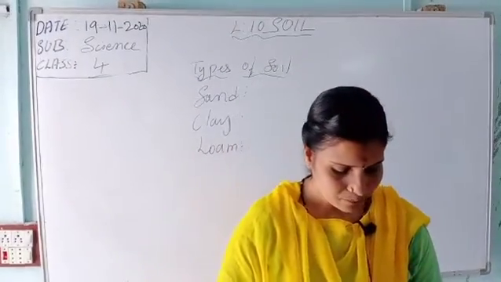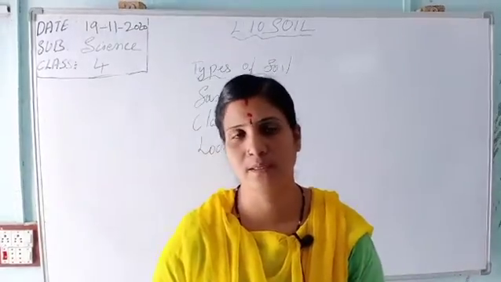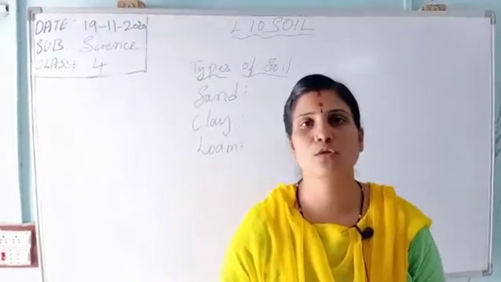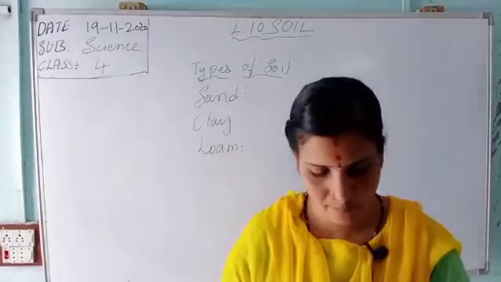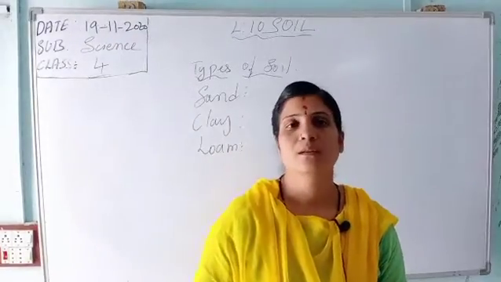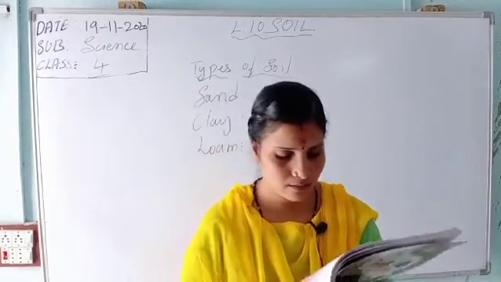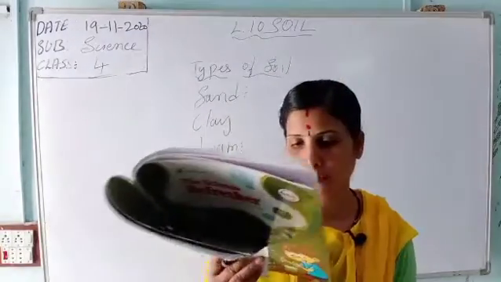It is larger than clay, very large, but it is not good for growing crops, children.